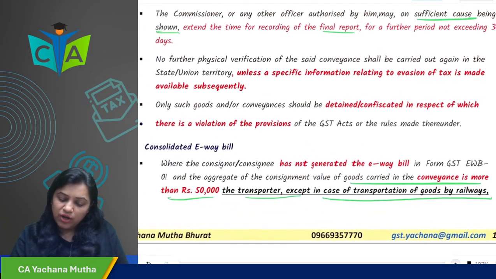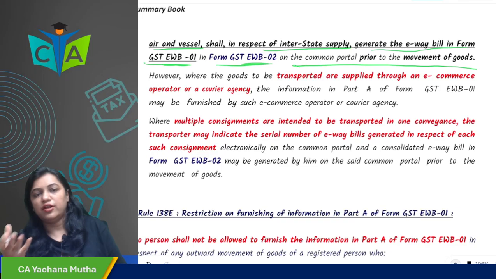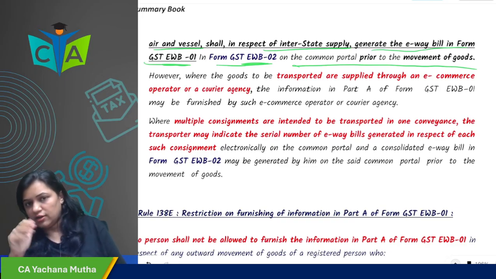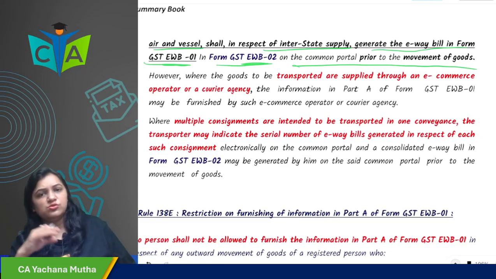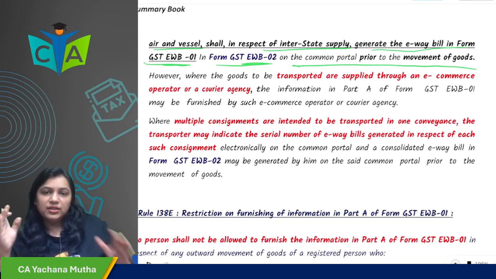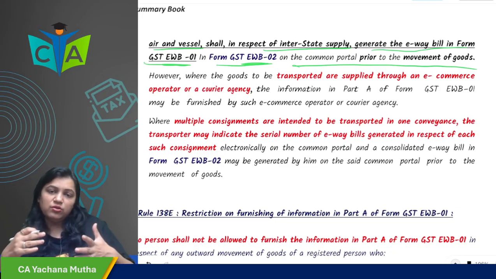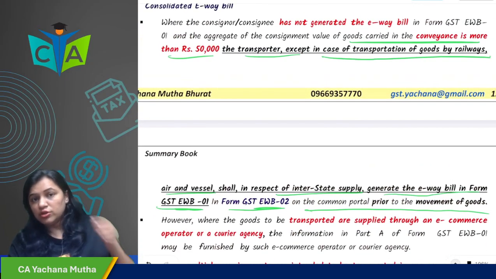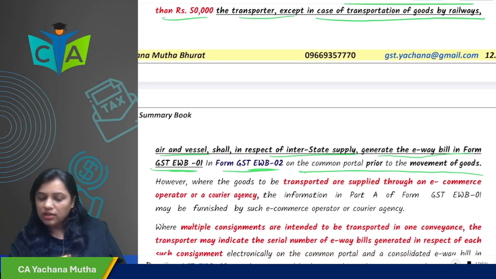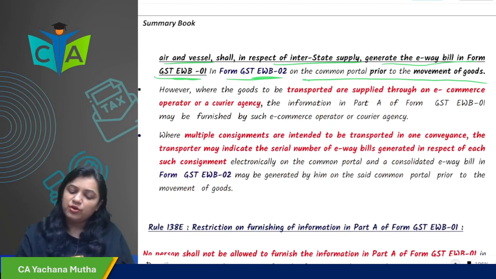So, for example, I have given the transporter goods worth rupees 5,000. You have given 10,000. Anyone has given 20,000. So everyone's value is less than 50,000, and no one is required to make the e-way bill. But the total value of the goods in the conveyance in which the transporter is carrying them is more than 50,000. Then the transporter has to generate the consolidated e-way bill, and prior to the movement of the goods, he has to make it.